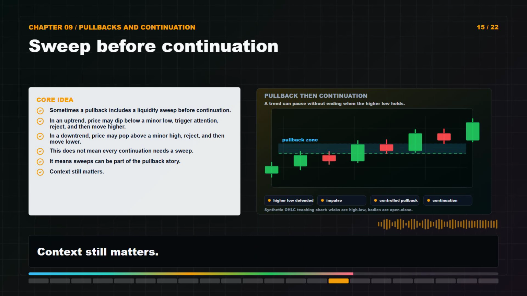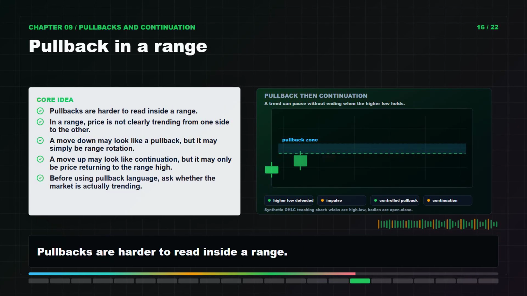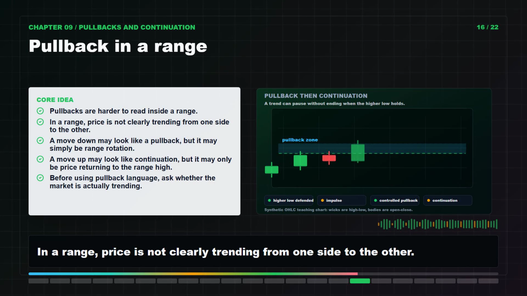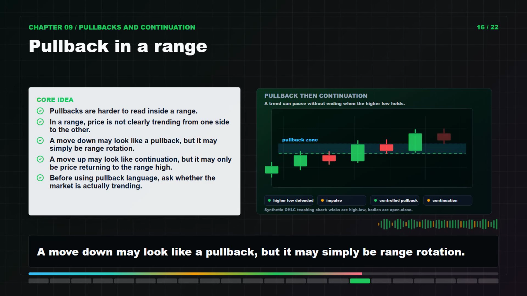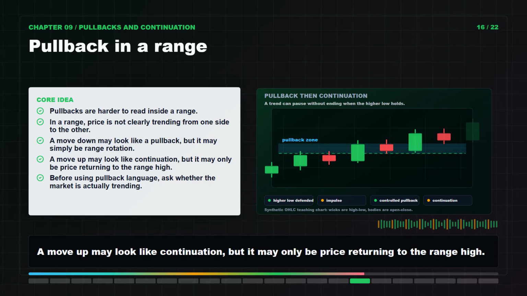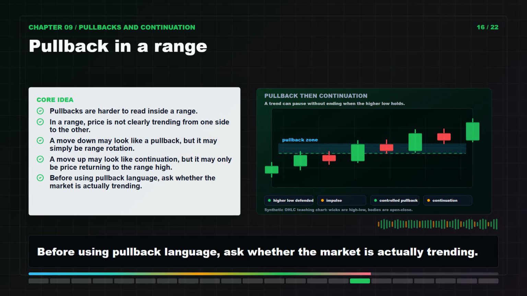Context still matters. Pullbacks are harder to read inside a range. In a range, price is not clearly trending from one side to the other. A move down may look like a pullback, but it may simply be range rotation. A move up may look like continuation, but it may only be price returning to the range high. Before using pullback language, ask whether the market is actually trending.